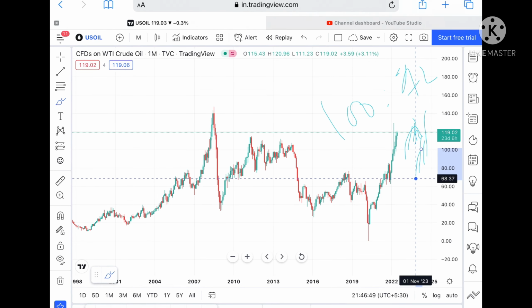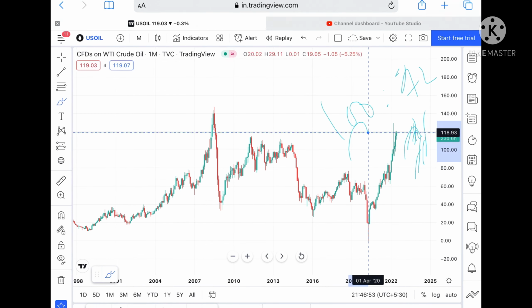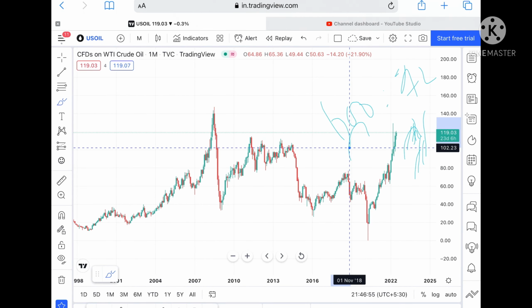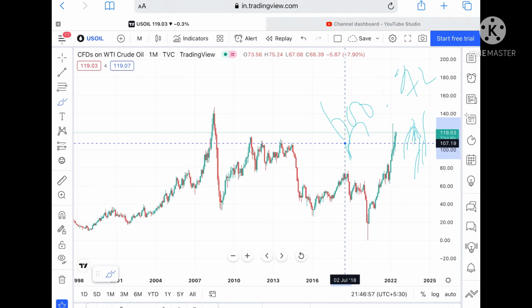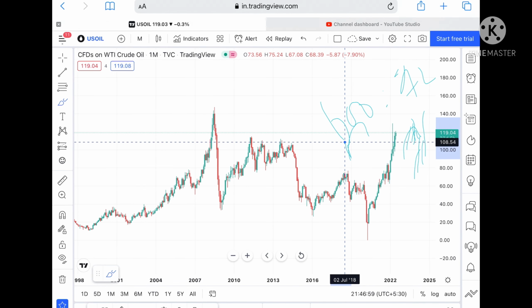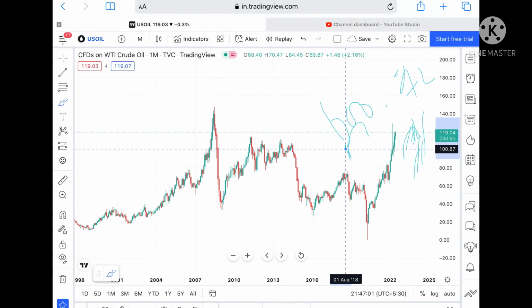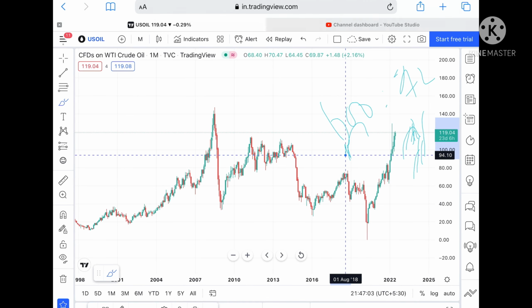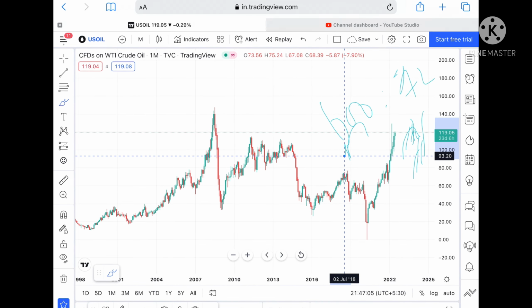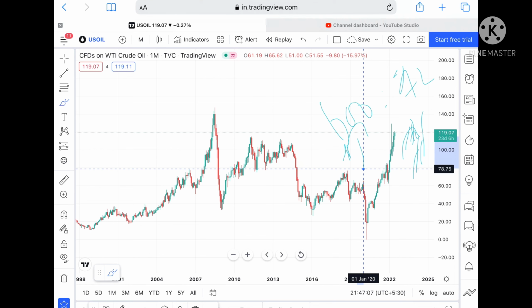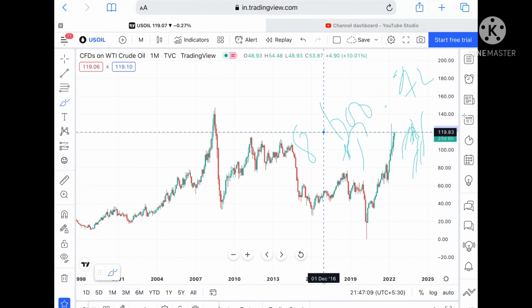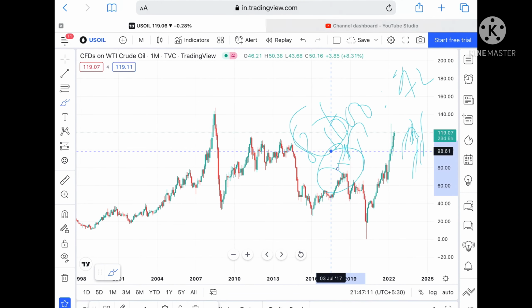But understand something: if you are trading upside, you have to understand that 114 is a strong support. If this breaks, there is a probability of touching 108.54, and from there 100.87, and then if that also doesn't sustain, a probability of touching 93.20, and then it can move to a level of 85 and then 77. This is what we can see looking at the charts.